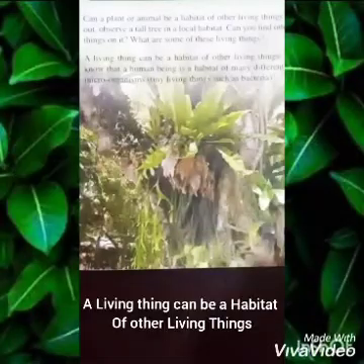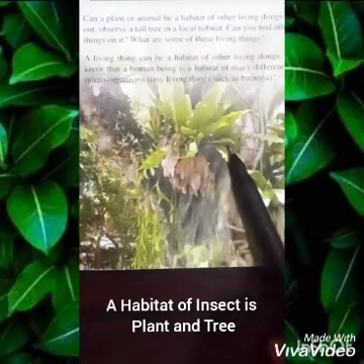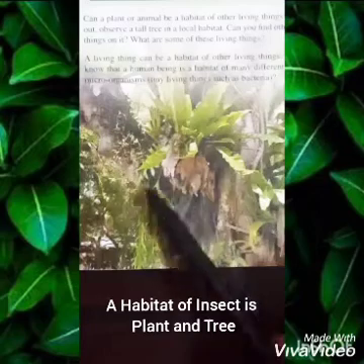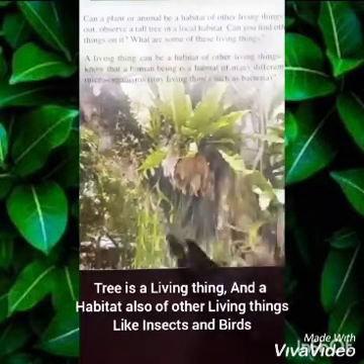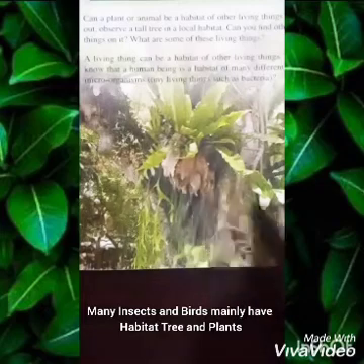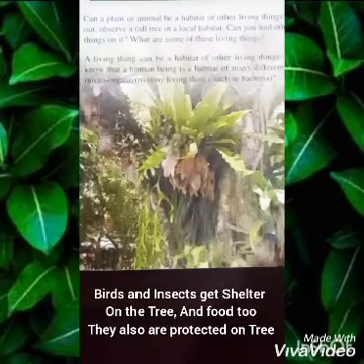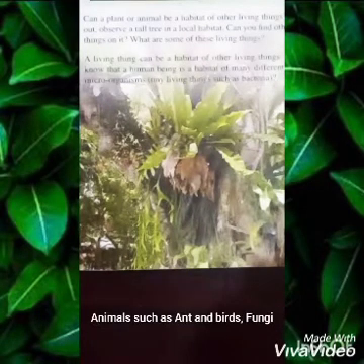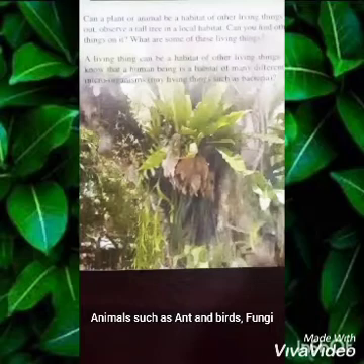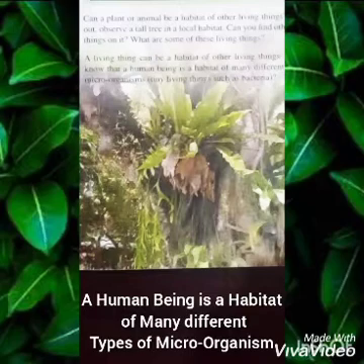Do you know a living thing can be a habitat of other living things? A plant or a tree is a living thing, but it's also a habitat of other living things, like insects and especially birds. These living things have this habitat, which is also a living thing. A tree is a habitat of smaller plants such as ferns and orchids, animals such as ants and birds, and fungi. And you know that a human being is a habitat of many different